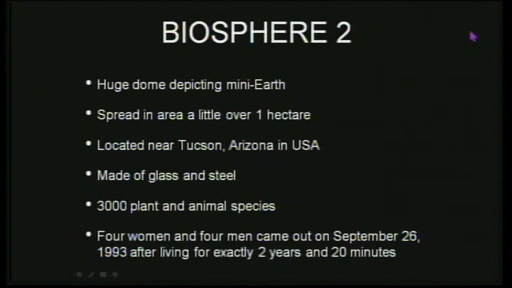This huge dome was made of glass and steel, and it had 3,000 plants and animals. And 4 women and 4 men lived in that place for 2 years and 20 minutes in that closed system. It was a closed system because they were trying to depict exactly what happens on Earth. They had people living there, agriculture going on, something similar to oceans, deserts, grasslands, and rainforests. All the systems that we see on Earth were depicted there.